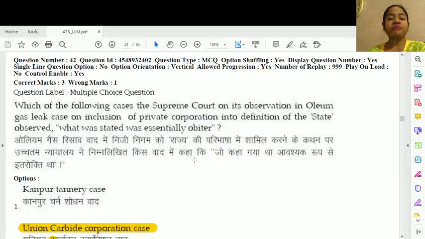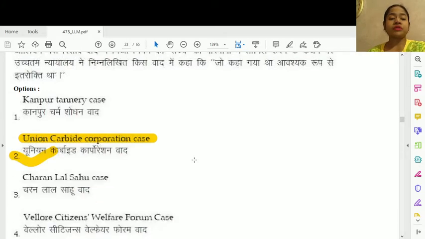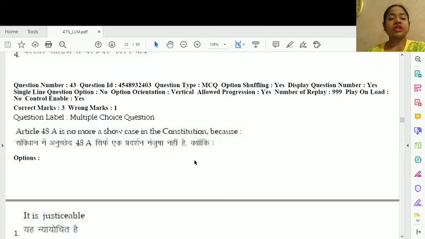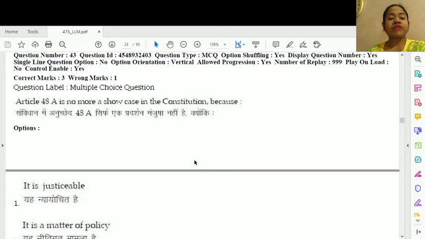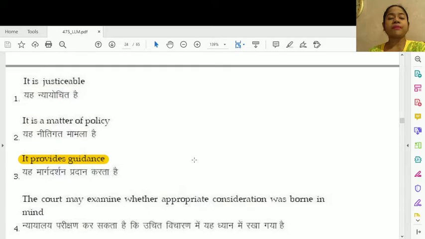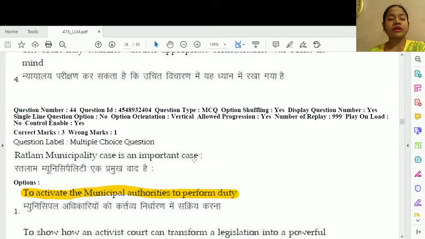Question number 42. In which of the following cases did the Supreme Court, in its observation on the oleum gas leak, on inclusion of private corporation into the definition of the state, observe that what was stated earlier was essentially omitted? This is option number 2. So in reference to this case, the Supreme Court has observed the Union Carbide Corporation case. Question number 43. Article 48 is no more a show cause in the Constitution because it is option number 3, it provides only guidance.